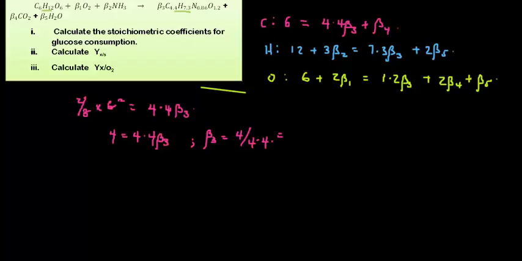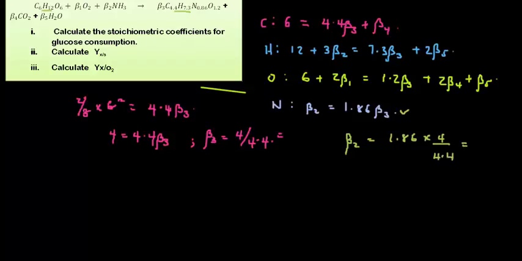Okay, moving on to nitrogen now. For nitrogen, I have beta 2 equals 1.86 beta 3. Those are the only two places we have nitrogen. Do not forget that we got beta 3 earlier from the relationship they gave us. Given beta 3, that means I can easily calculate beta 2. So your beta 2 will be equal to 1.86 times 4/4.4. Get your answer in decimals.